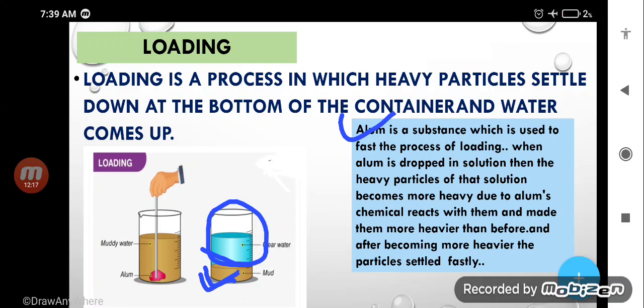So these are the processes which can be used to separate insoluble solid from liquid. This mixture we have done. In the next lecture we will discuss the separation of liquid and liquid. There are two kinds of liquids, miscible and immiscible, meaning liquids that can be mixed with each other and liquids that cannot be mixed with each other. We will talk about this in the next lecture.